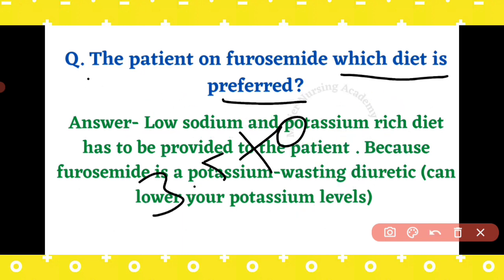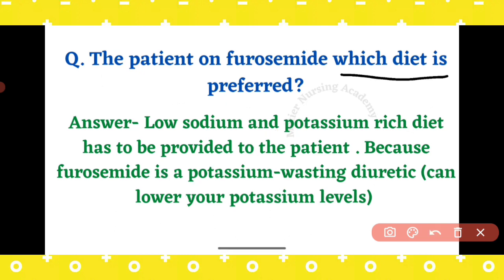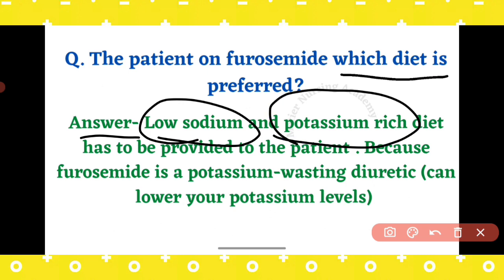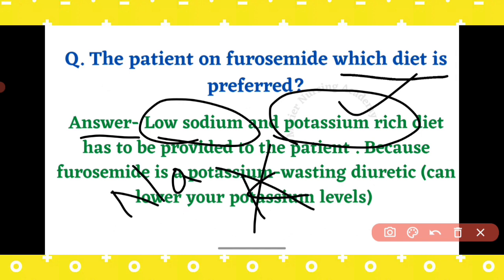Low sodium and high potassium diet is mentioned in the answer, right? So why do we need to do that? We understand the rationale behind high potassium, right? Why low sodium? See, low to normal sodium we can give to the patient. If you are giving high sodium, the sodium is going to suppress the potassium. That's why a low to normal sodium diet we can give, but a high potassium diet has to be administered to the patient who is undergoing furosemide. So this is the rationale behind that.